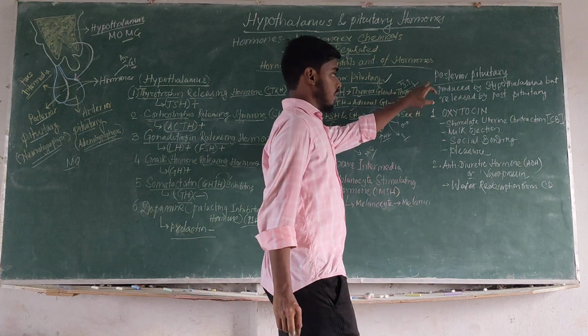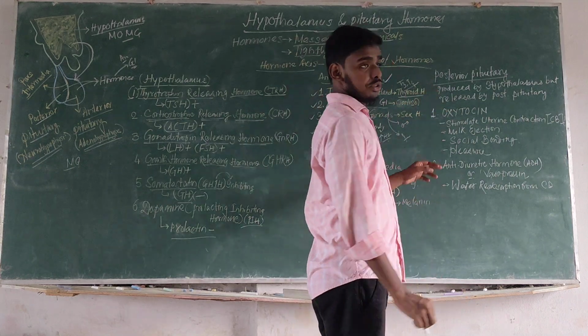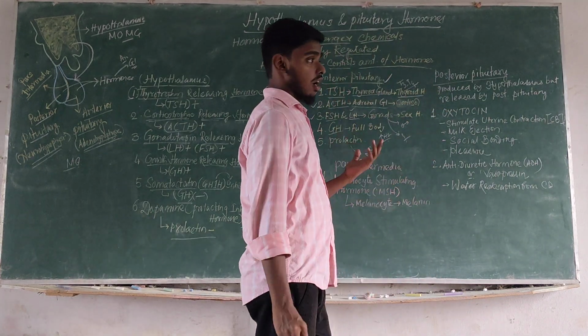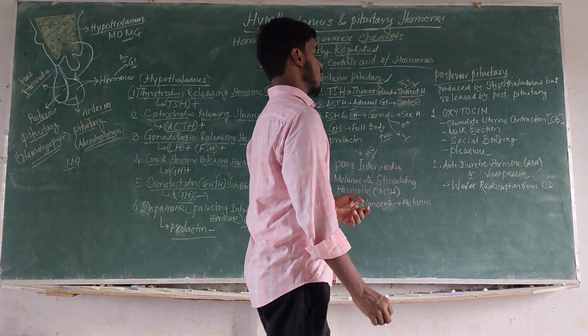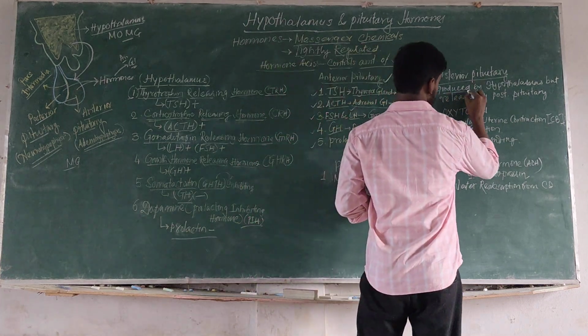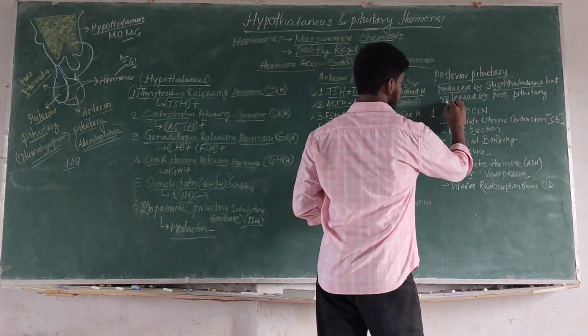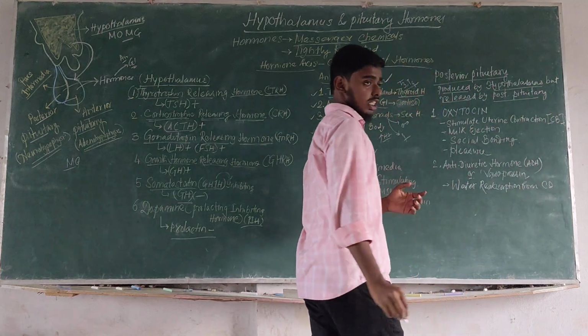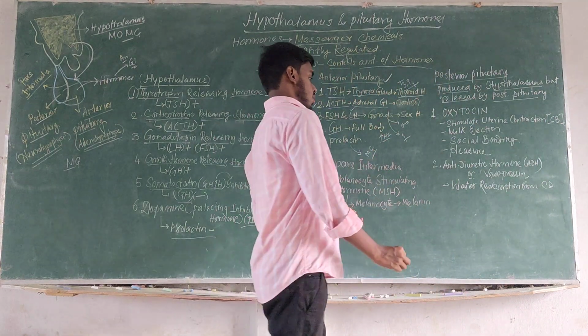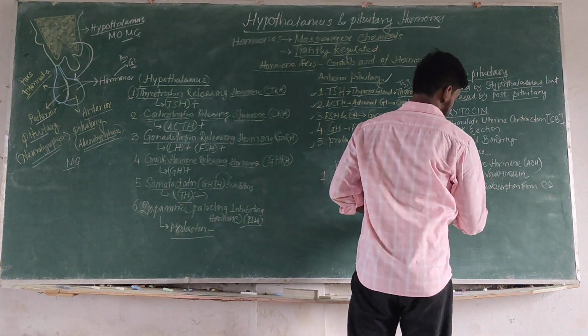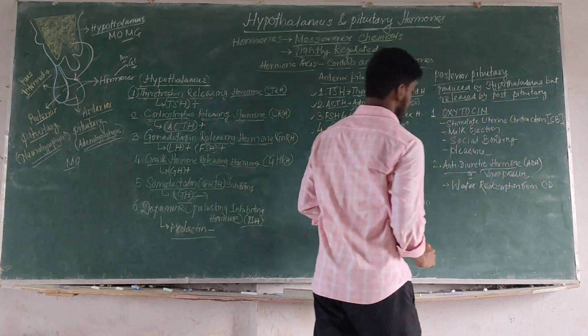Then the posterior pituitary. The posterior pituitary does not produce any hormone. These hormones are basically produced by the hypothalamus and released by the posterior pituitary. This is basically a storage room. It releases oxytocin and antidiuretic hormone.